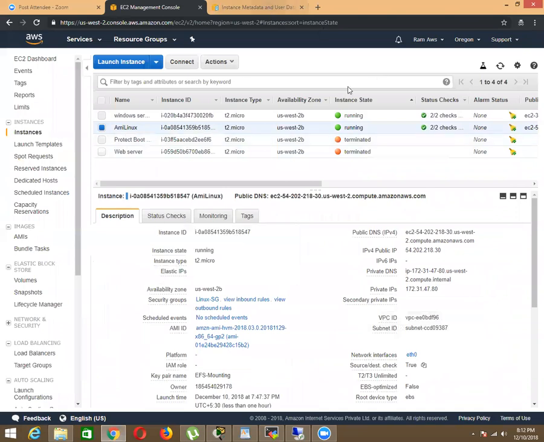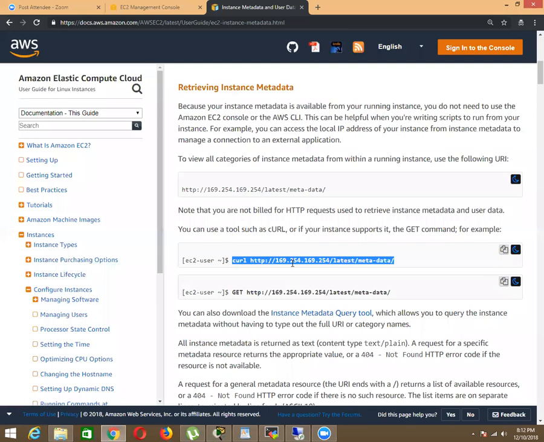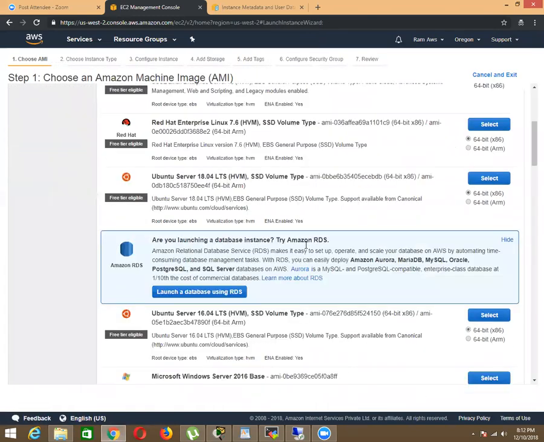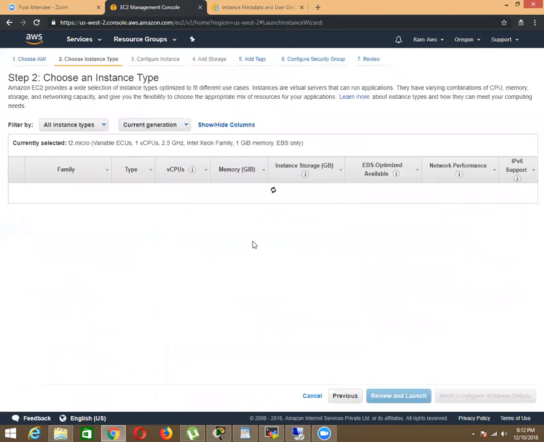So this whole information you get inside your machine itself. We call it instance metadata. So metadata means what? Information, information about a specific thing. So you will get all that info inside instance metadata. So now, regarding EBS, when we launch another instance like here, let me launch it.